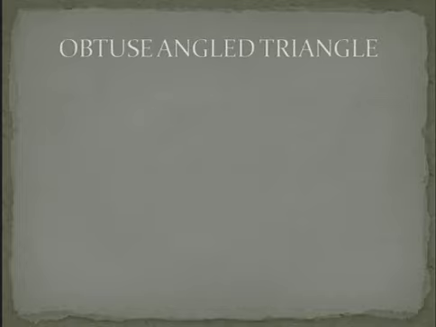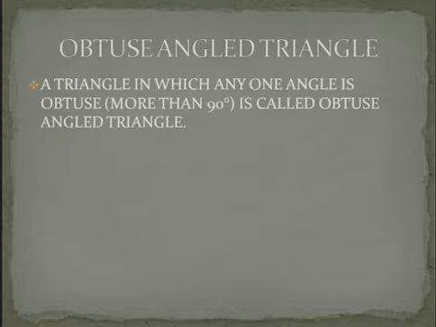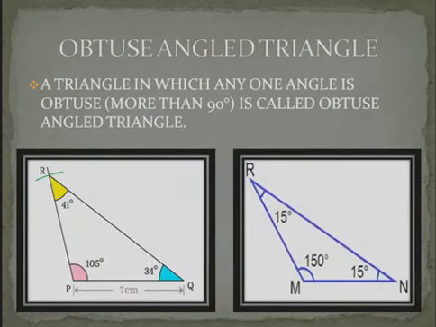Then, obtuse angled triangle. A triangle in which any one angle is obtuse, that is, any one angle is more than 90 degrees, is called an obtuse angled triangle. For example, in triangle PQR, angle P is equal to 105 degrees, which is greater than 90 degrees. So, this is an example of obtuse angled triangle. Also in triangle RMN, angle M is equal to 150 degrees, which is again greater than 90 degrees. So, this is also an example of obtuse angled triangle.